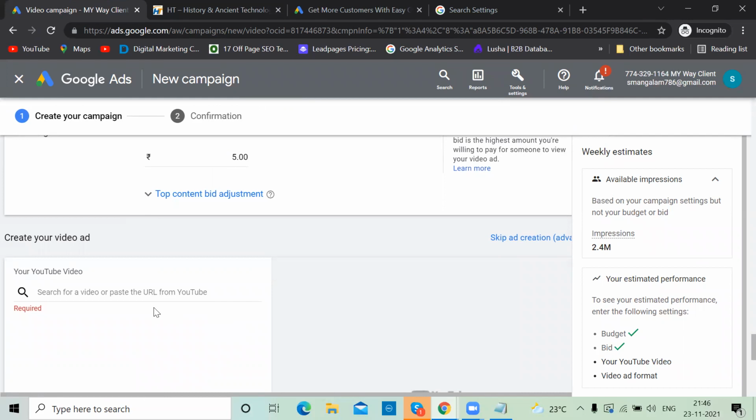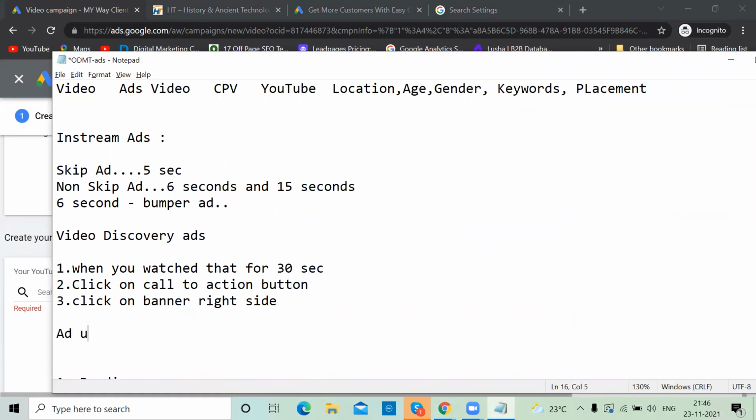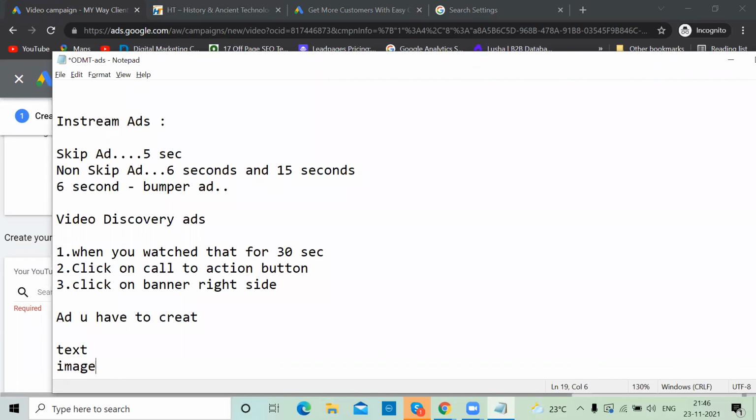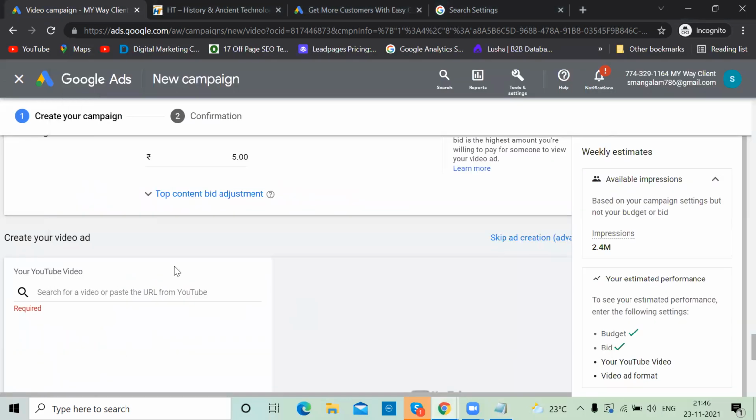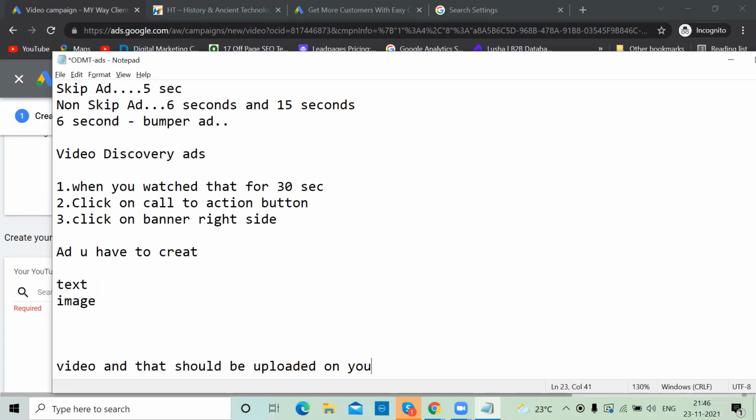Finally, video ad. Remember, when it comes to search ad or display ad, you have to create the ad, whether the text ad, whether the image ad. When it comes to video ad, you don't have to create it. But mandatory thing is your video should be ready and that should be uploaded on YouTube. Means you should have a YouTube channel first. Okay. Or else if you're working for a client, your client should have a YouTube channel.